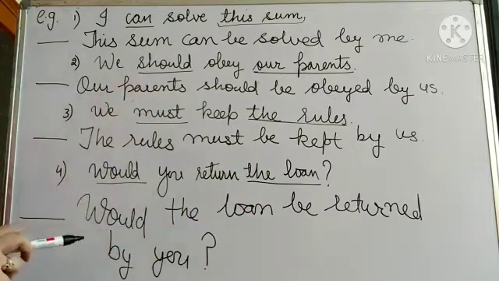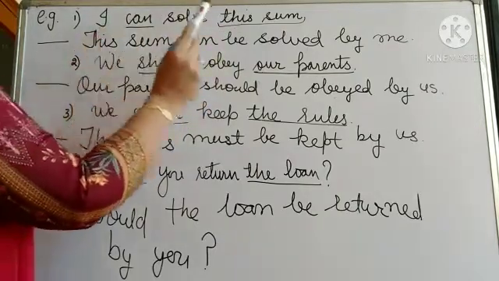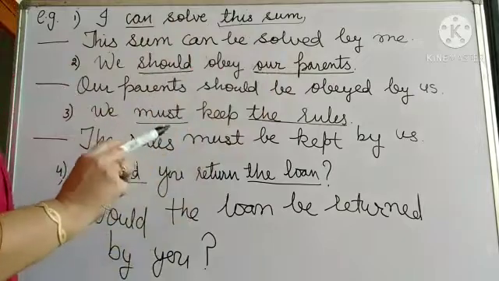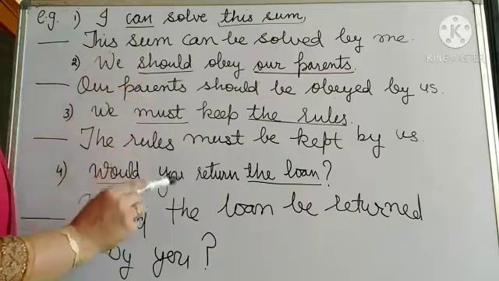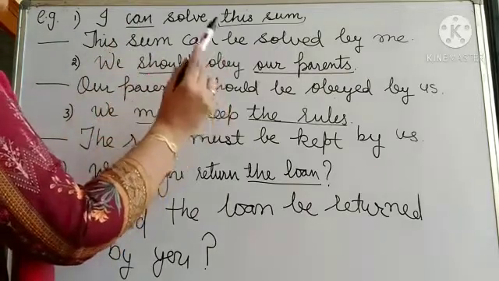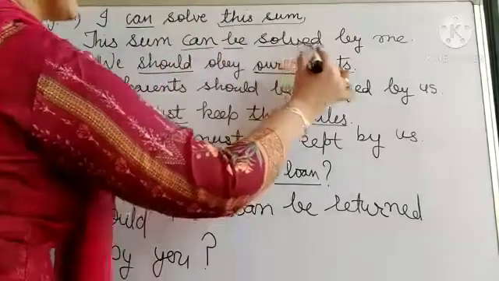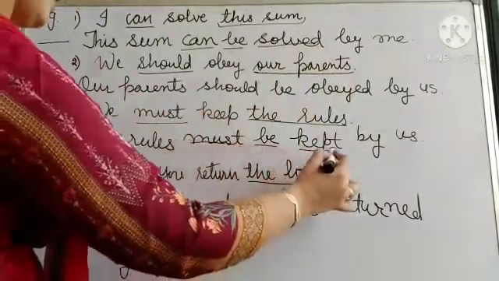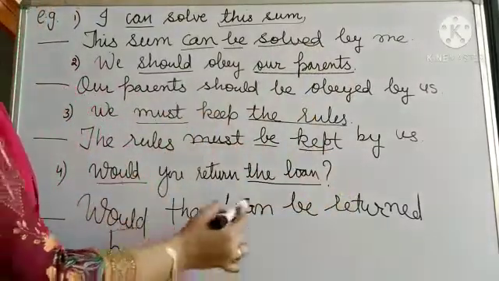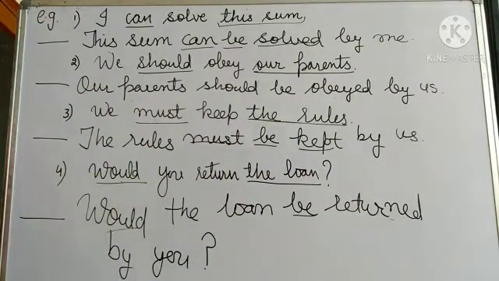Simple rule that you have to keep in your mind. You have to change object into subject, and subject will become object. These things you have done in the basic rules of active voice. So whenever any modal is given, with the modal you will be adding be plus third form. Every time modal plus be plus third form. You can see must is given, then must be third form. Would is given, then would be plus third form. So these are the basic rules of modal auxiliary. Okay students?